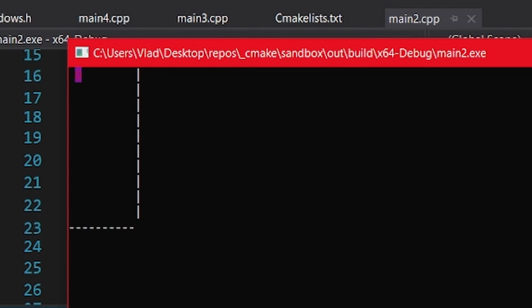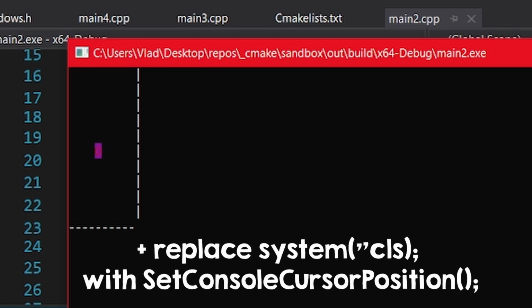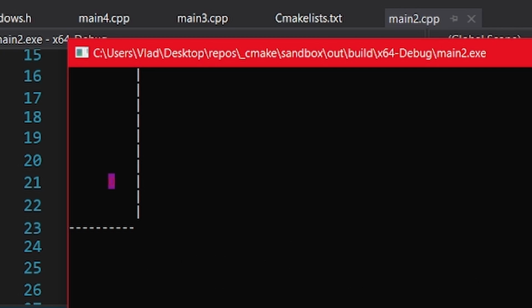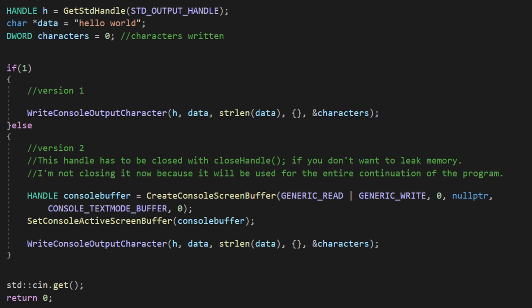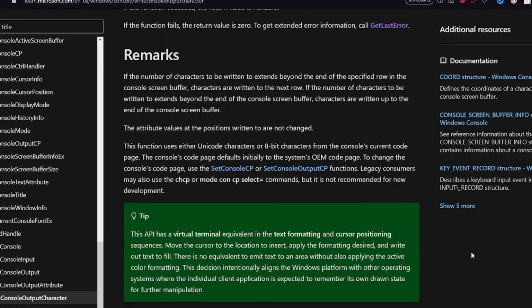The result looks like this, and your first homework is to add these improvements to the game you made in the last tutorial. Now I have something else to show you. It is also possible to set your own console buffer directly or write to the current console buffer using Windows API, using these functions. Your second homework is to experiment with these functions and explore the documentation yourself. See if you find something interesting that you can use for your project.